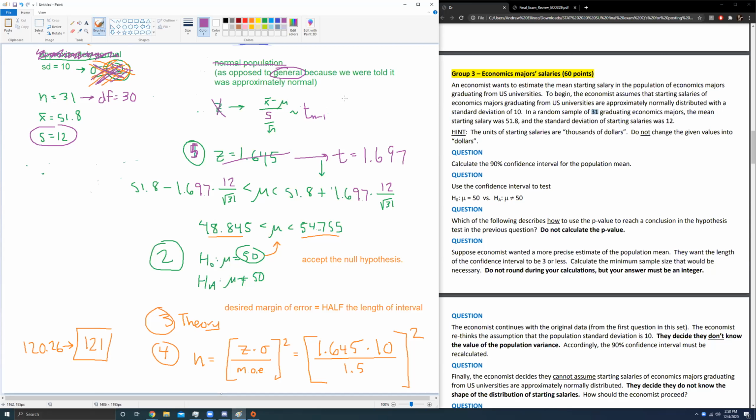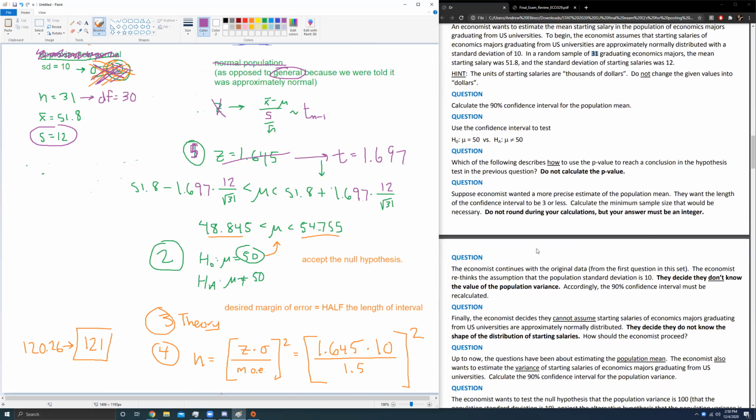And because of that, what do they want us to use for the population standard deviation? I guess we're getting rid of that as well. So we're going to go back and still use s. We're going to say x bar minus mu over s over square root of n. We're going back to normal 0, 1 this time. And who says we can do that? The central limit theorem says we can because we have a large enough sample size, even though the original population was not normally distributed. The cool thing about that is that it really doesn't change too much of the original confidence interval. So I'm going to undo quite a bit here.